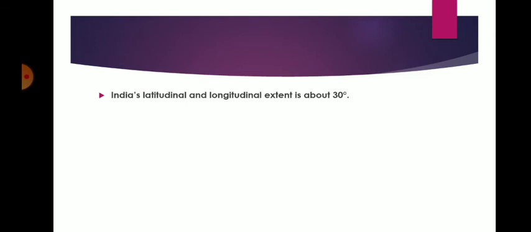India's latitudinal and longitudinal extent is about 30 degree. So, if you calculate the latitudes from the north end to the south end, and from the east end to the west end, you will find that the difference is approximately about 30 degree.